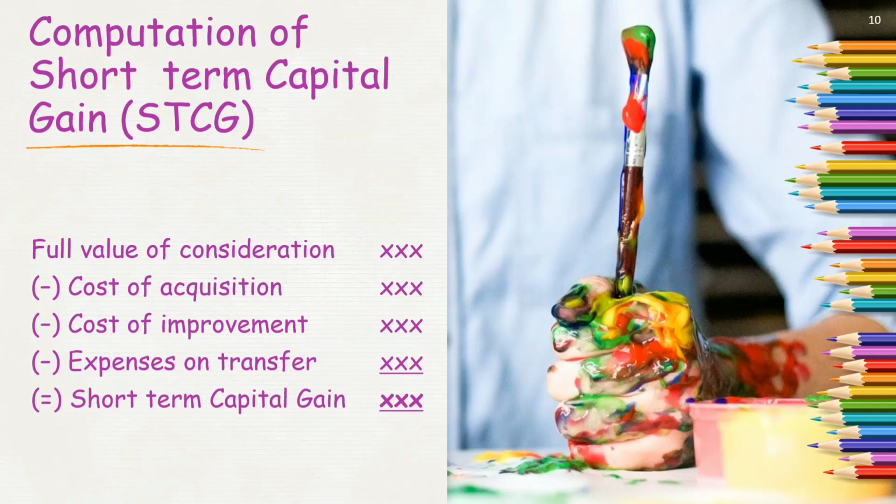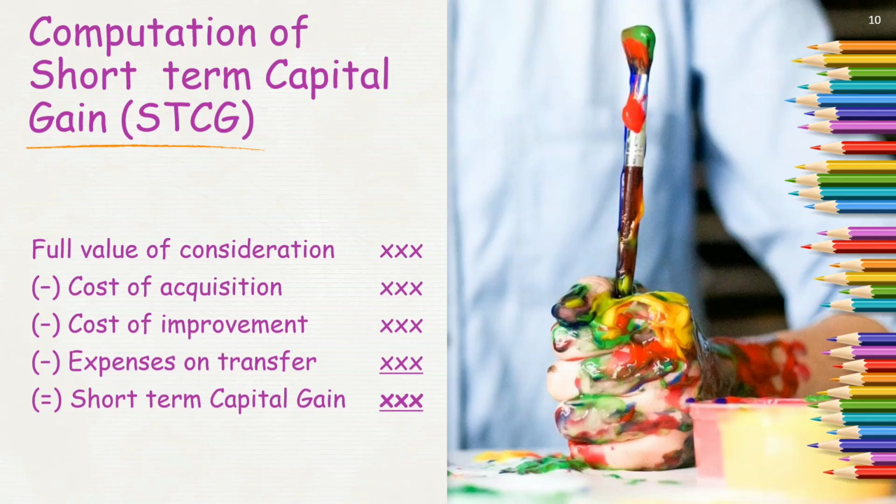Next, cost of improvement. What is cost of improvement? It may happen that after purchasing I need to improve my capital asset, which may lead to some expenditure. Whatever we call capital expenditure for improvement of the capital asset is considered under this head, that is cost of improvement.